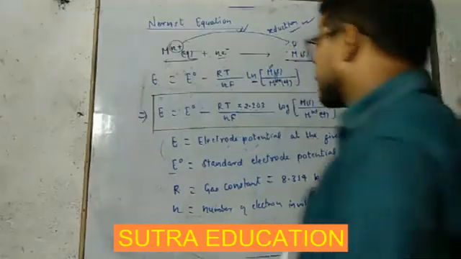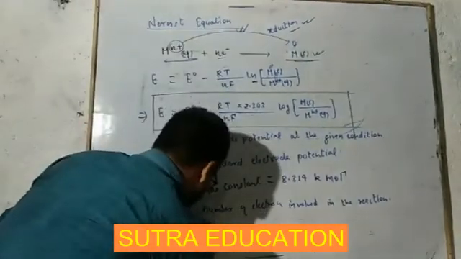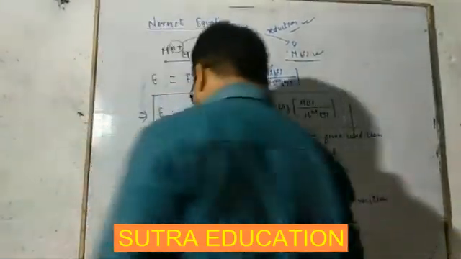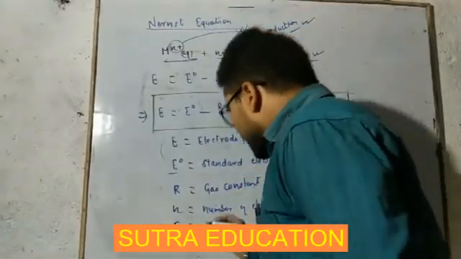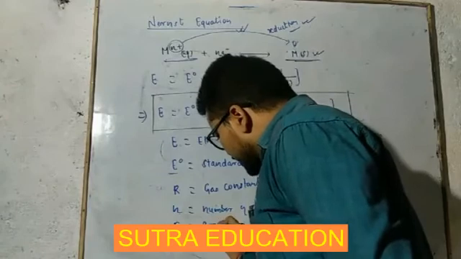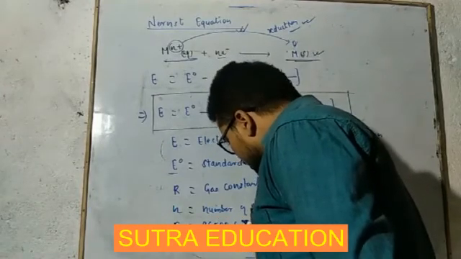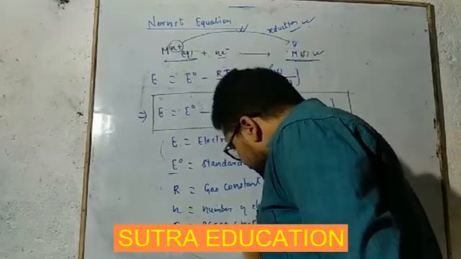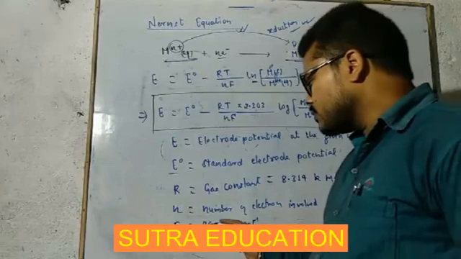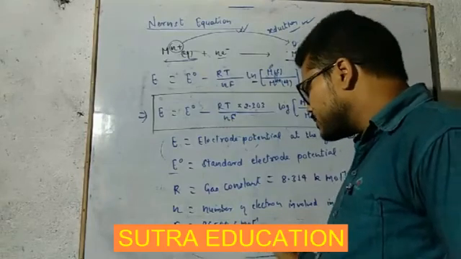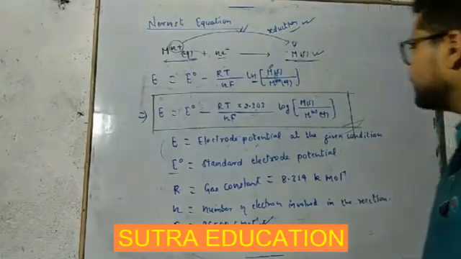F is the Faraday. Simply think 1 Faraday is equal to 96500 coulomb per mole. It is showing just charge.